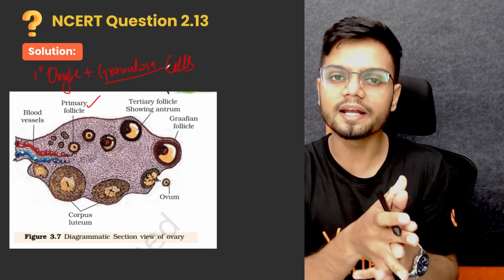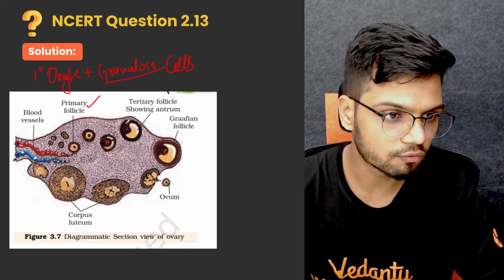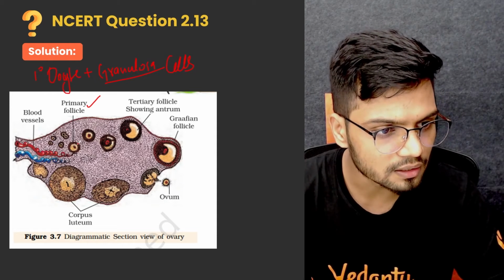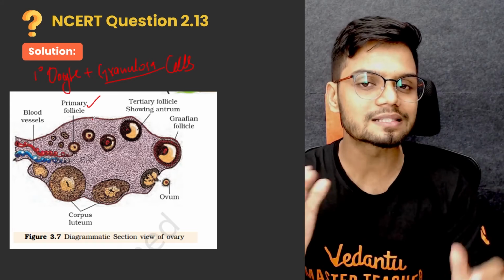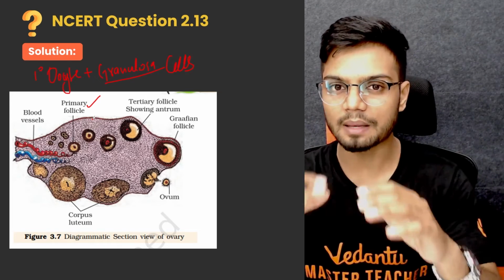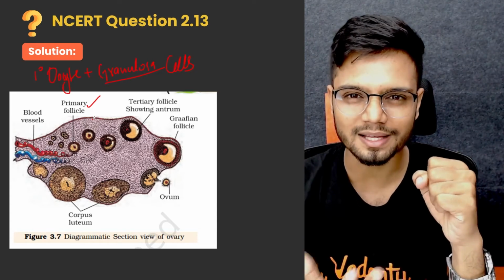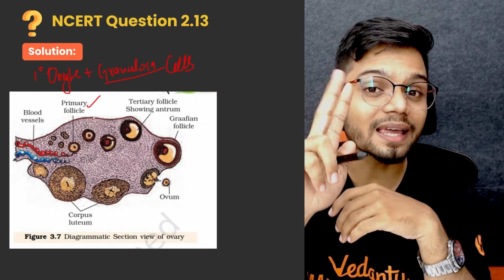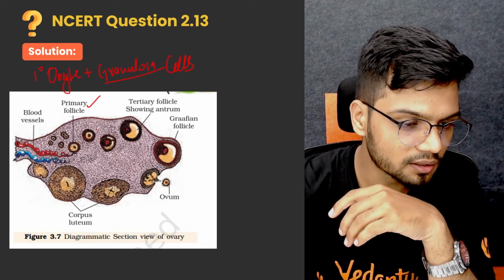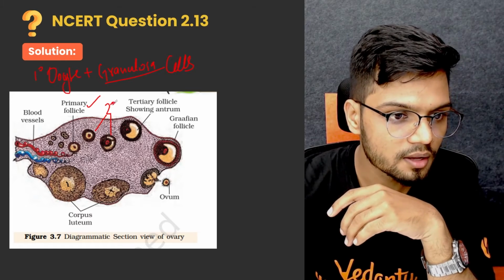Now this primary follicle starts to accumulate more layers of granulosa cells. If it gets covered by more granulosa cells, it transforms into a secondary follicle. This right here is a secondary follicle.